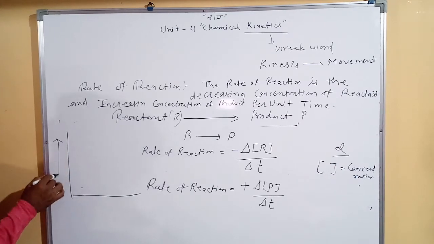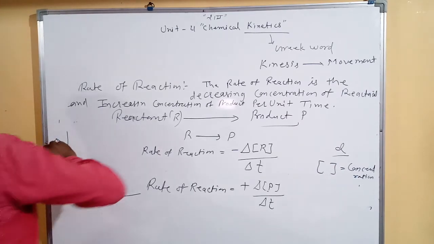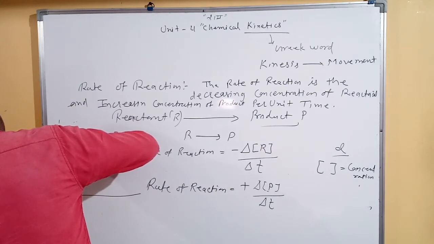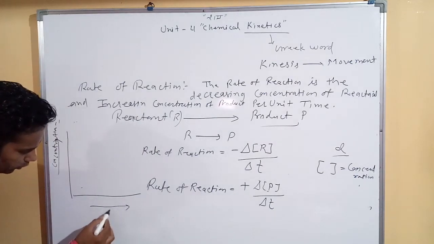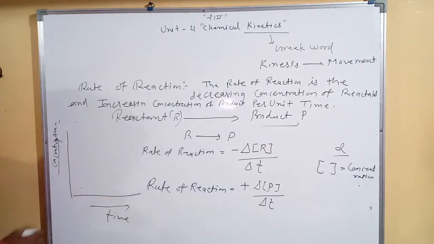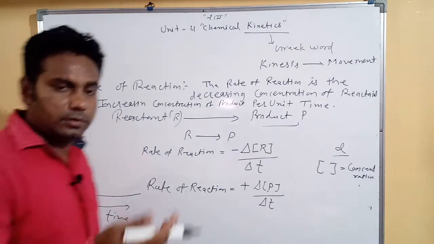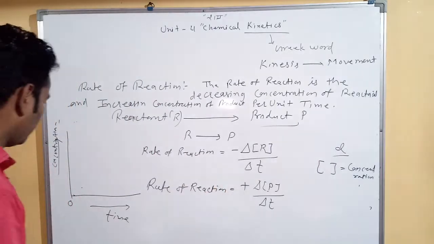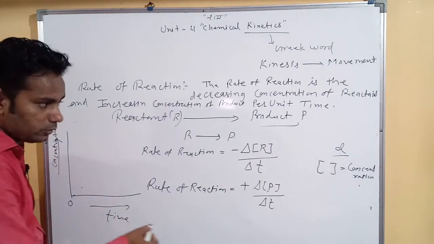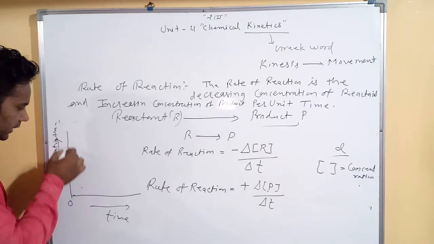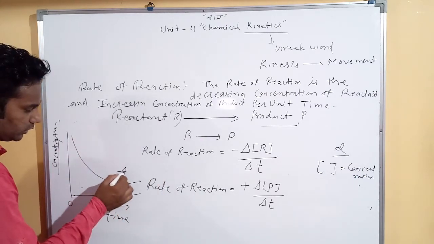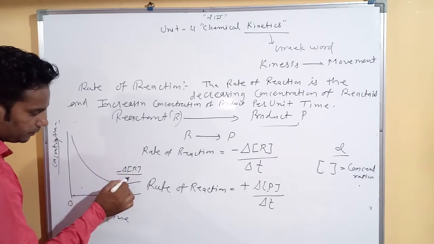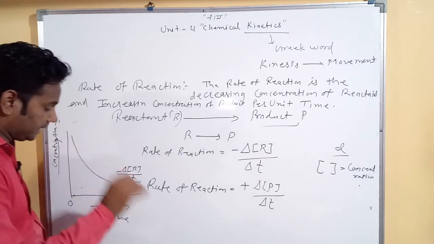Here we mention the concentration on this side, and on this side we show time. Clear? At initial time, the concentration of reactant is maximum and the product concentration is minimum. So with increasing time, reactant concentration decreases. So we use this curve. This curve shows decreasing concentration of reactant.